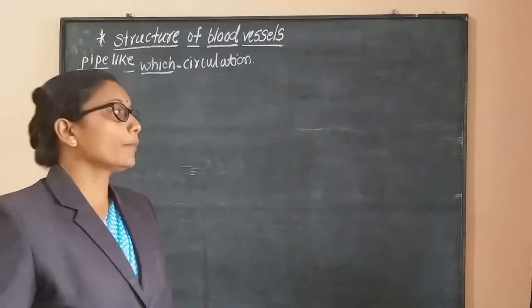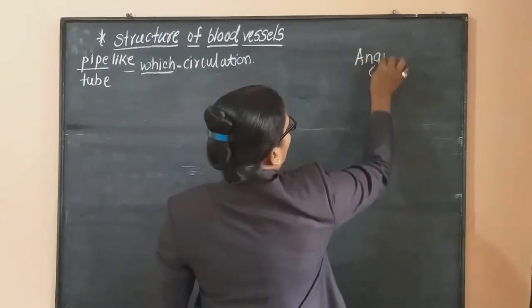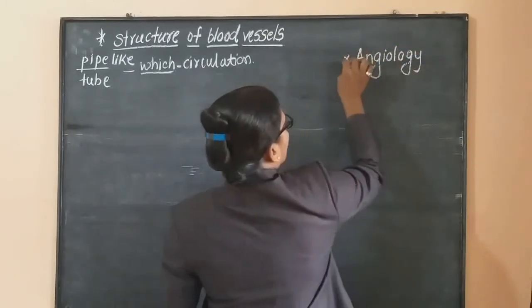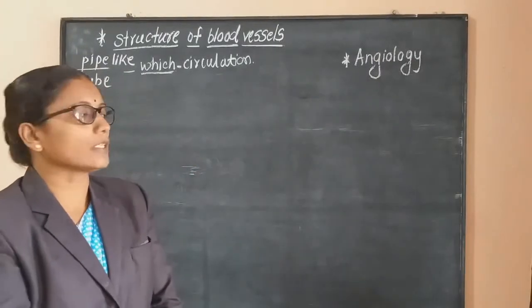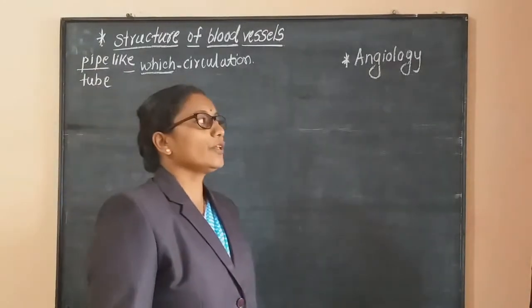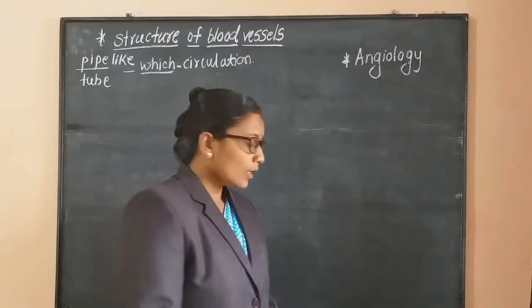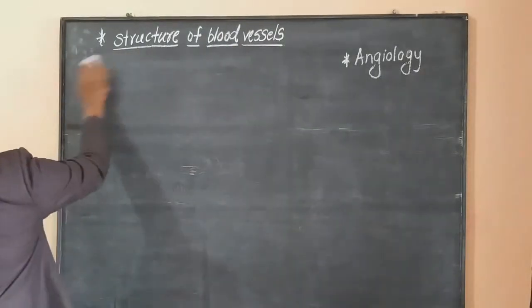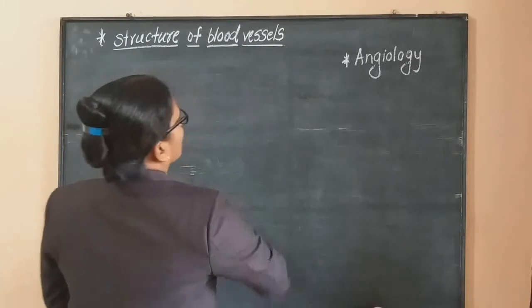Okay. Now the branch of biology which deals with the study of blood vessels is called angiology. What is angiology? Angiology is the branch of biology which deals with the study of blood vessels. Okay. Now in the human being, these blood vessels are mainly of three types.